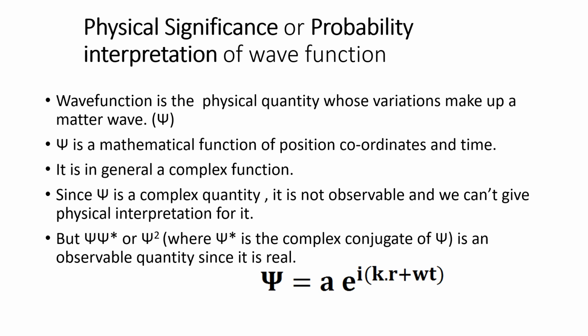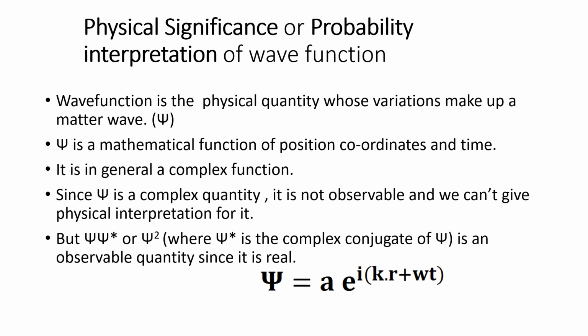So if you are asked to explain the physical significance of wave function, you have to first define and explain wave function. So what is wave function? Wave function is a physical quantity whose variations make up a matter wave. It is a mathematical function of position coordinates r and time t, and it is in general a complex function. Now you have to say that since wave function psi is a complex function, it is not real and hence it is not observable, and therefore we can't give physical interpretation for it.